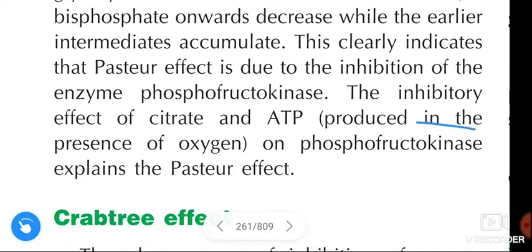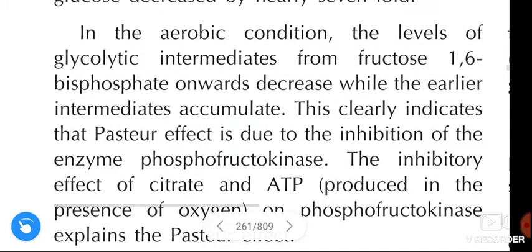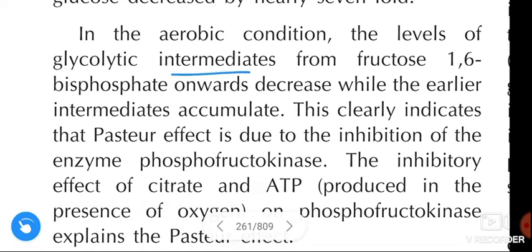See here, there is inhibition of the enzyme phosphofructokinase. This causes the intermediates from fructose 1,6-bisphosphate onwards to decrease.